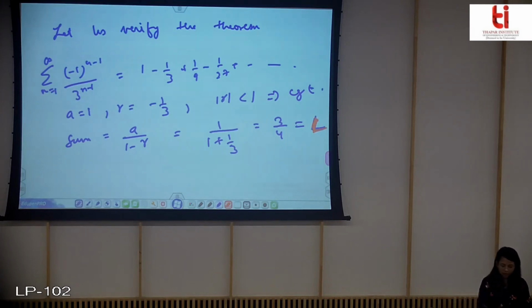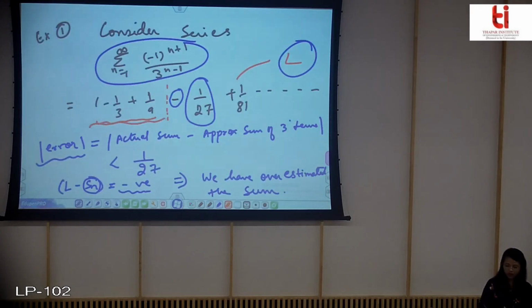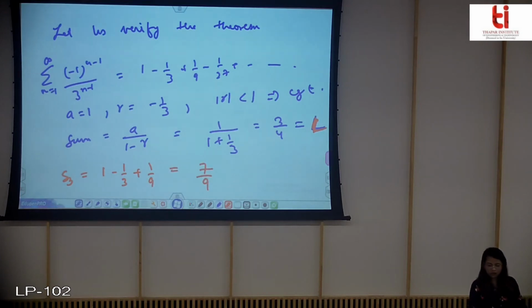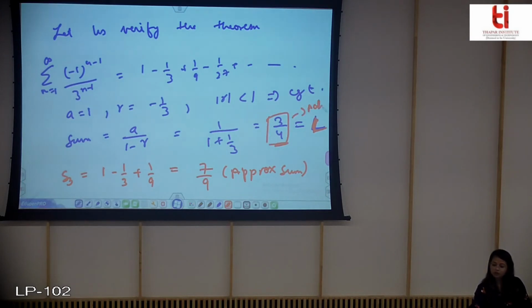Now again we have considered only 3 terms. We have truncated here. So what will be the value of S3? If you just find the sum of 3 terms, you can easily see that this is 7 by 9, the approximate sum, and this is the actual sum. Now you can find the error also.